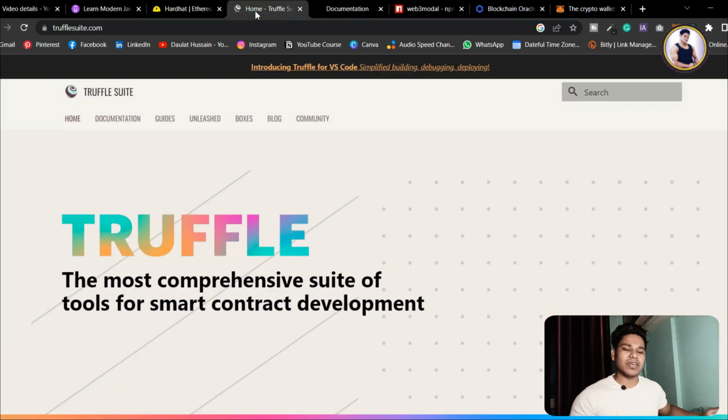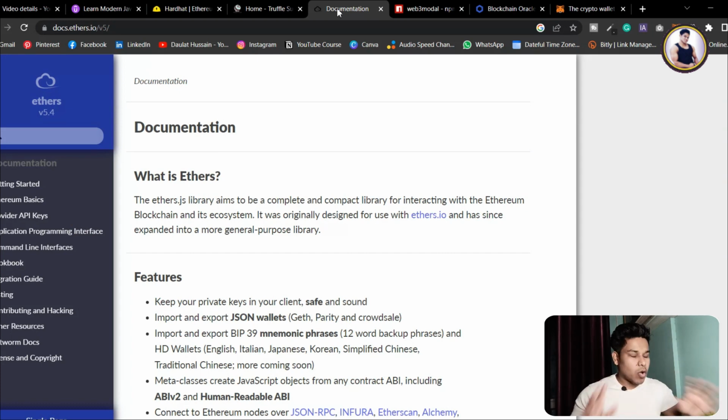And the second tool we have is Truffle. It uses the same framework, Mocha library and Chai library, if you want to test your smart contract locally. So it provides that functionality as well, so you can easily run the command and test your smart contract. And the third tool we have is Ether.js, and all of you guys know how powerful and how important the Ether.js package is in our smart contract development, in our interaction with the blockchain. So if you really want to communicate with the Ethereum blockchain, Polygon blockchain, Solana blockchain, RPC connection we have, Ether.js is a really important package which you have to know.